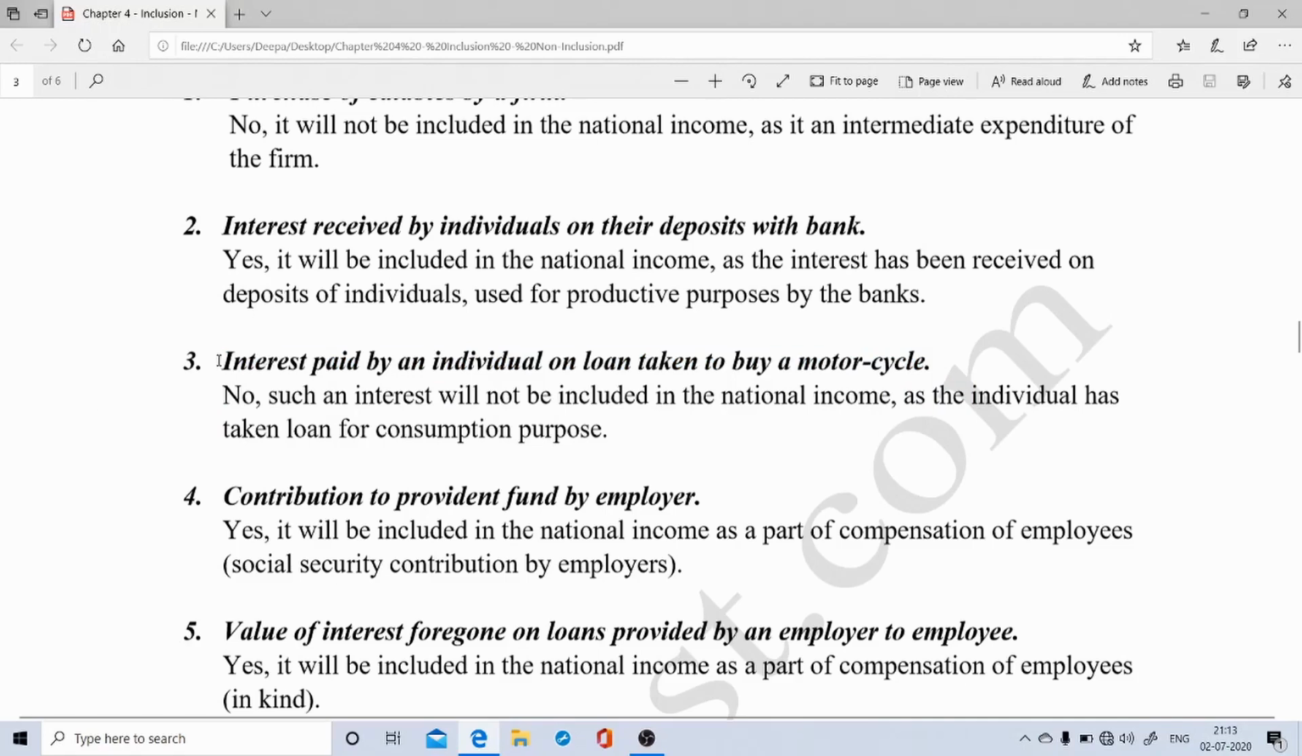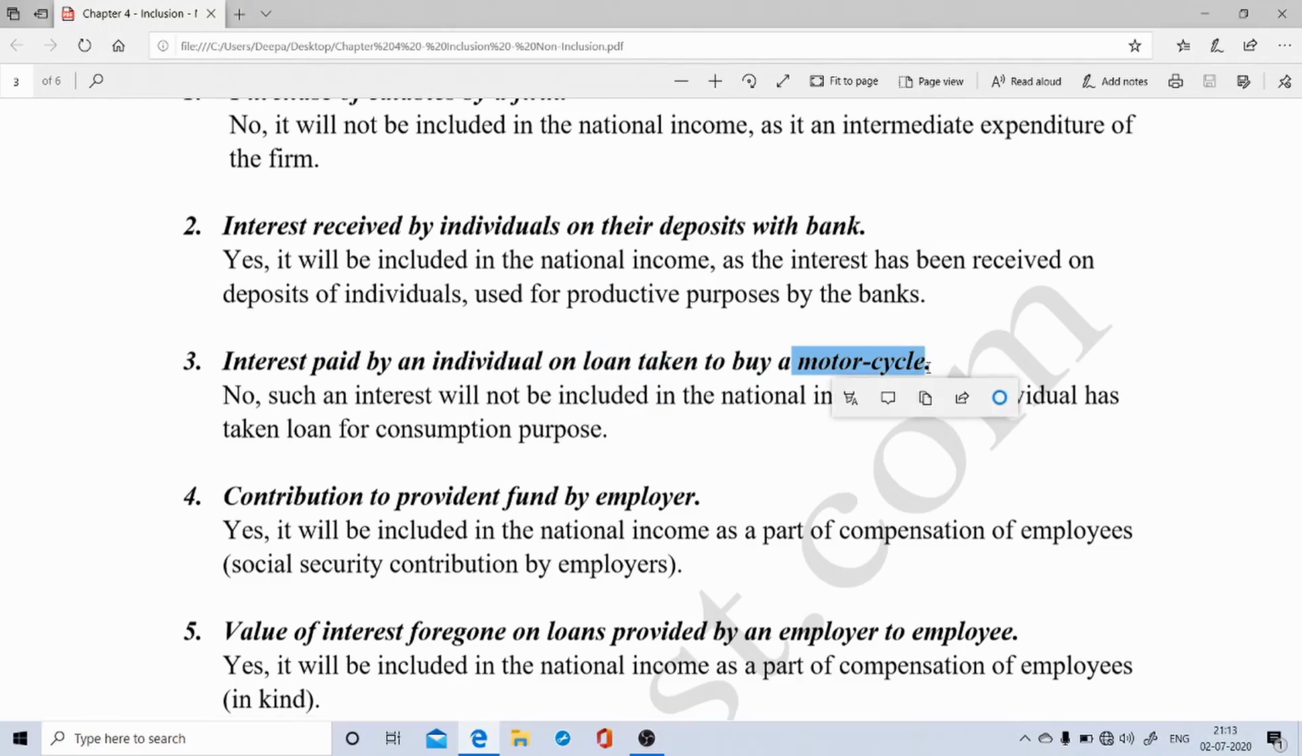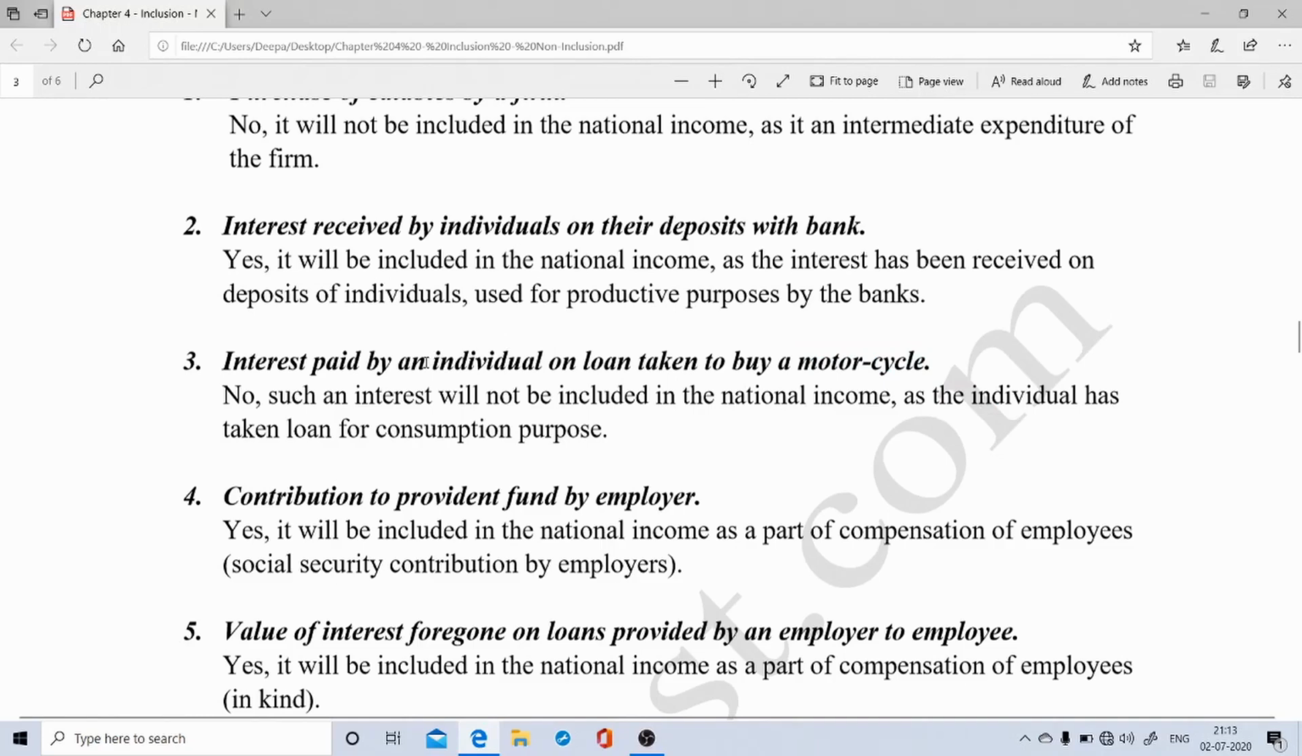Now this particular individual has taken a loan from the bank and is utilizing this loan for buying a motorcycle. So this relates to the consumption expenditure of the individual. Taking a loan to buy a motorcycle indicates consumption expenditure, and therefore such an interest which is paid on a loan taken for consumption purpose is not included in the calculation of national income.